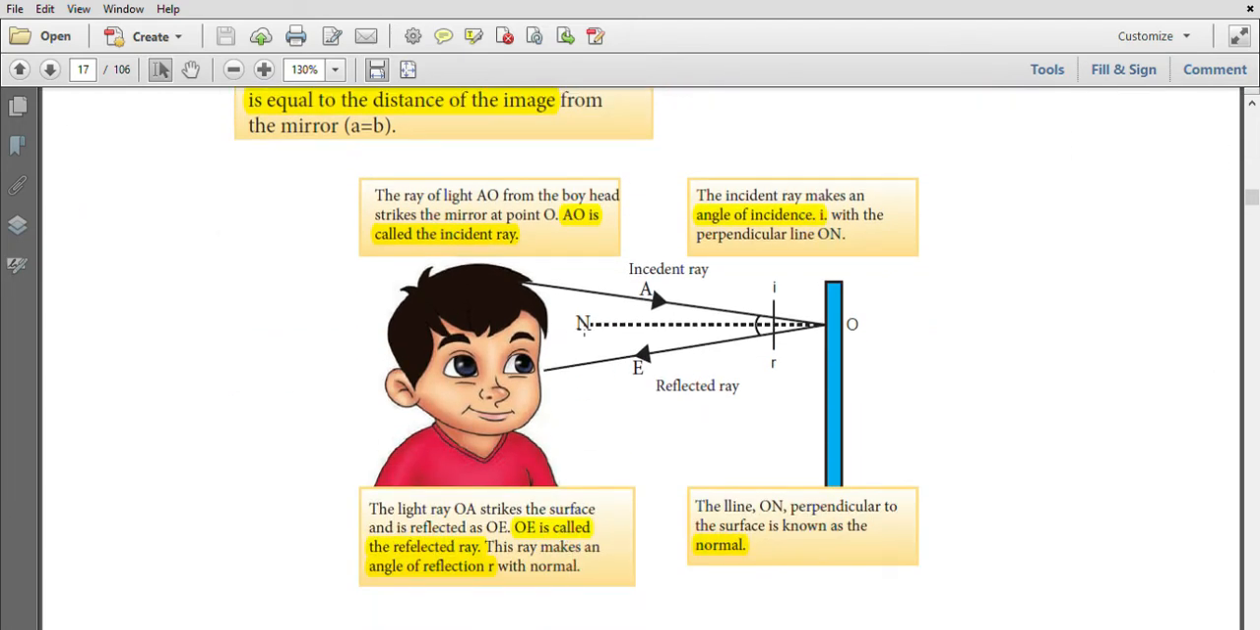In this picture, AO is the incident ray. OE is the reflected ray. ON is the normal. The angle between AO and ON is called the angle of incidence, i. The angle between OE and ON is called the angle of reflection, r.